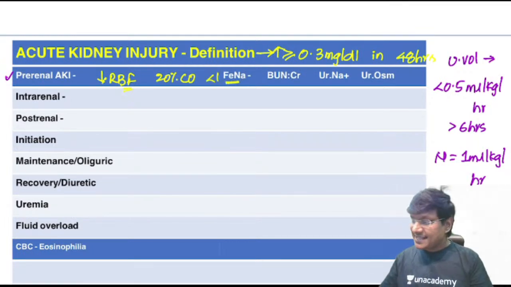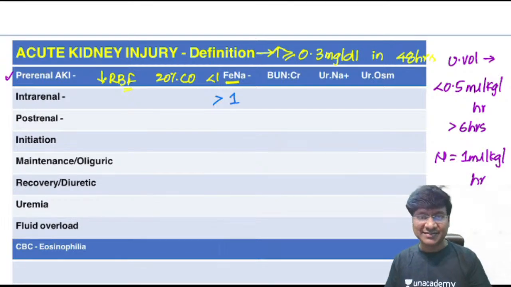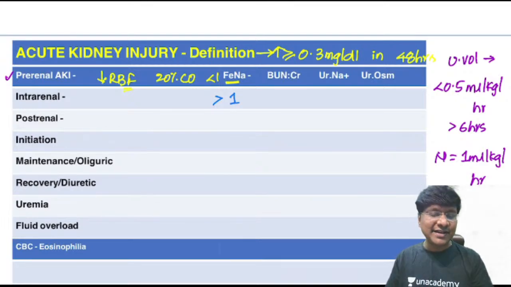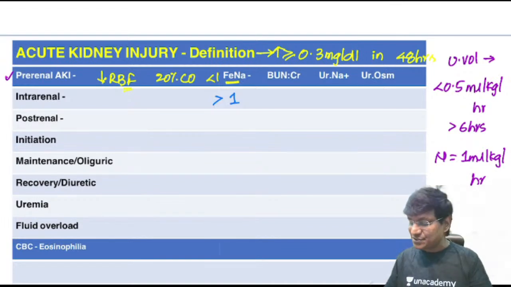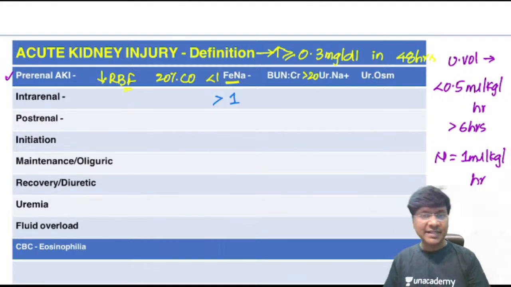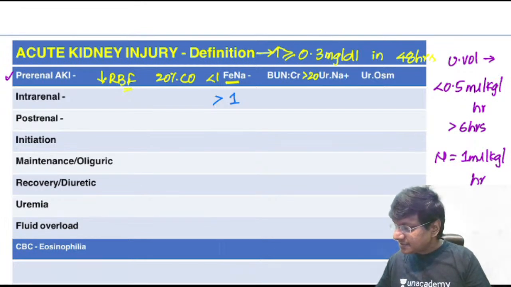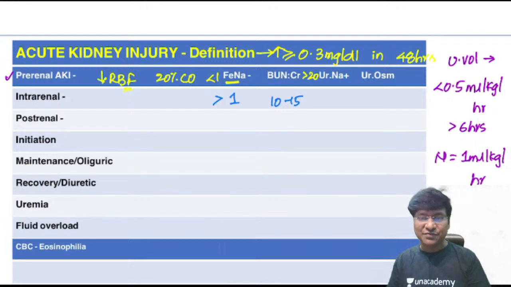In intrinsic renal, the fraction excretion of sodium will be more than 1. Then the blood urea nitrogen to serum creatinine ratio: in pre-renal the value is more than 20, and in intrinsic renal it is around 10 to 15.